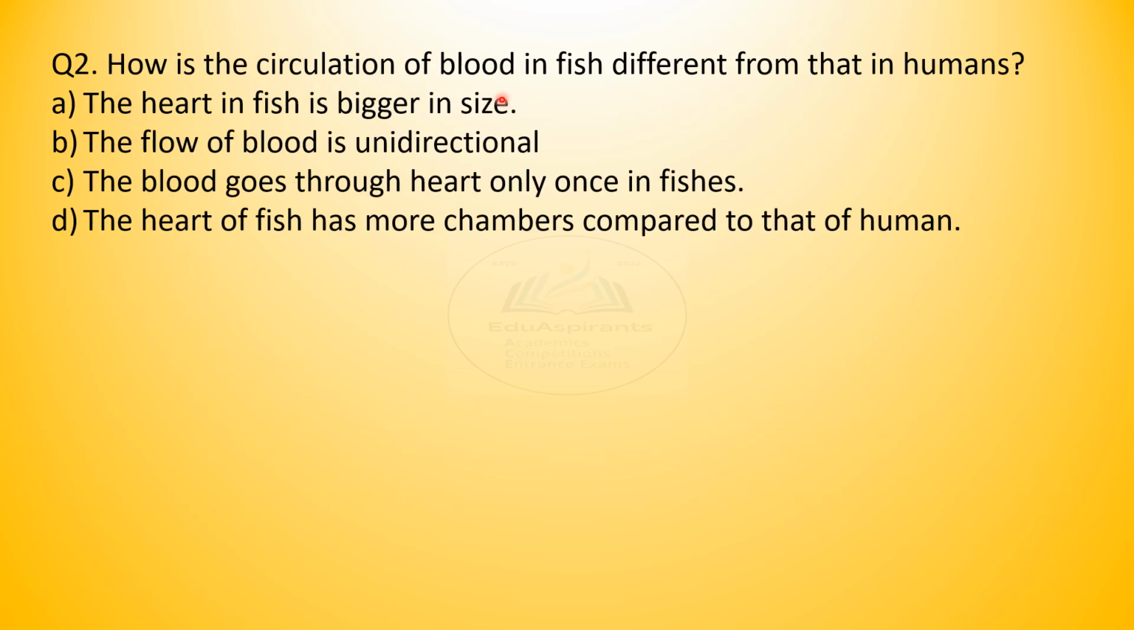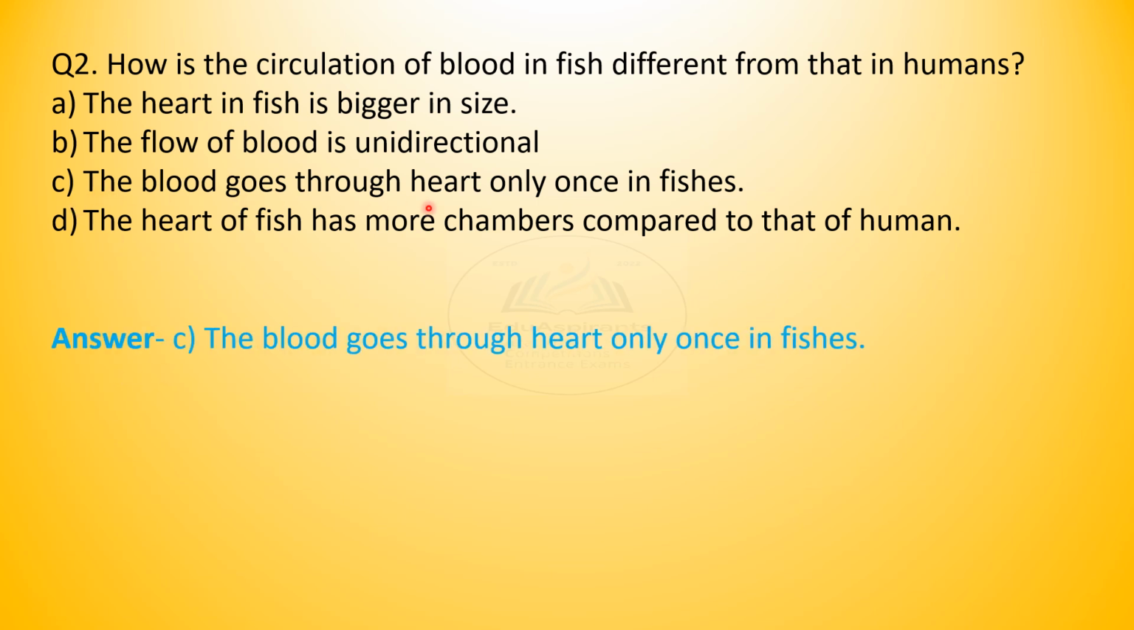Question 2. How is the circulation of blood in fish different from that in humans? The heart in fish is bigger in size. The flow of blood is unidirectional. The blood goes through heart only once in fishes. The heart of fish has more chambers compared to that of human. Have you marked your choice? Confirm. Answer is C. The blood goes through heart only once in fishes.